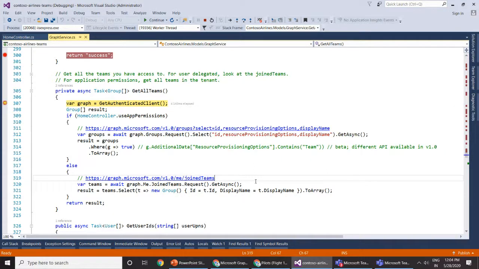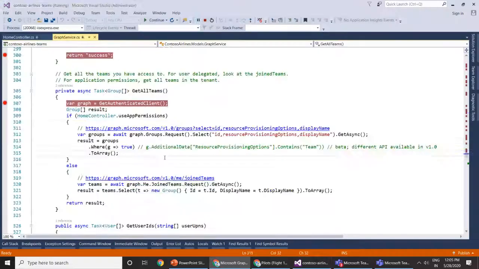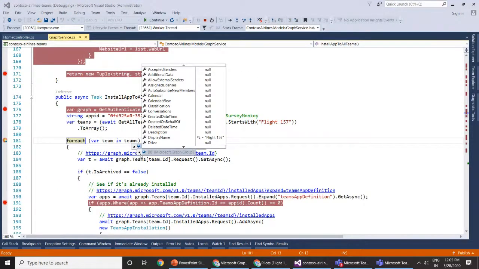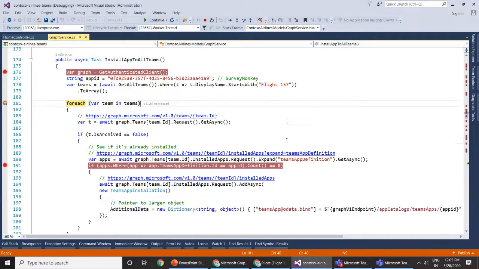If you are using application permissions, you can get all of the groups and look for the groups created specifically for Teams with this property, resource provisioning options, which contains Teams. Now I will run through this, and we should be able to get only one team here, which is the group we already know, flight 157, which we just created, because I don't have any other groups created in my tenant for Teams.